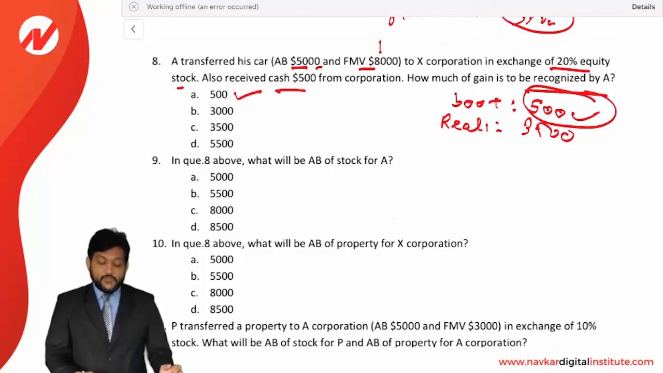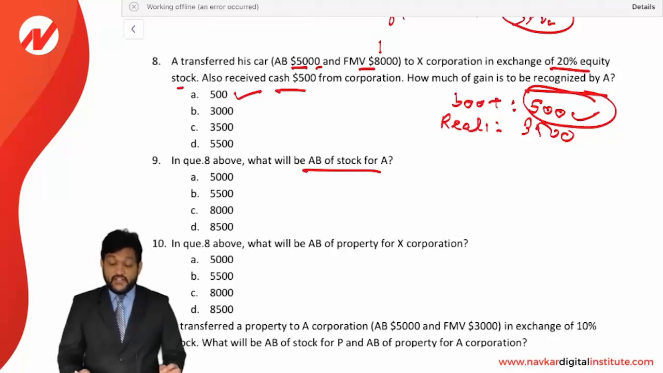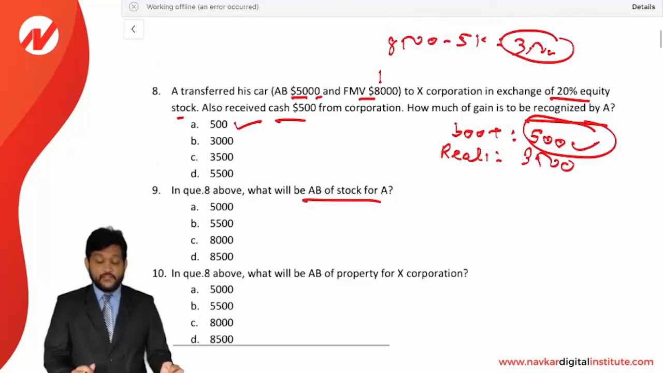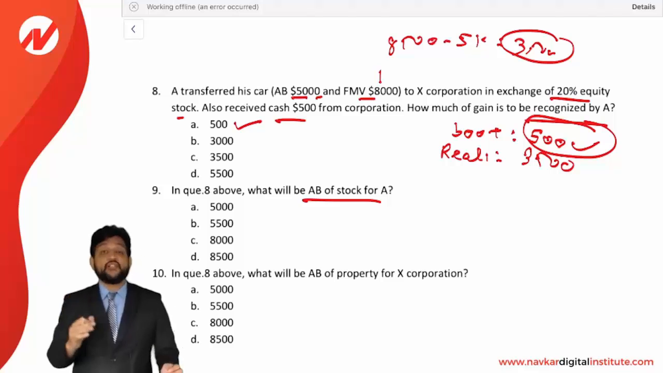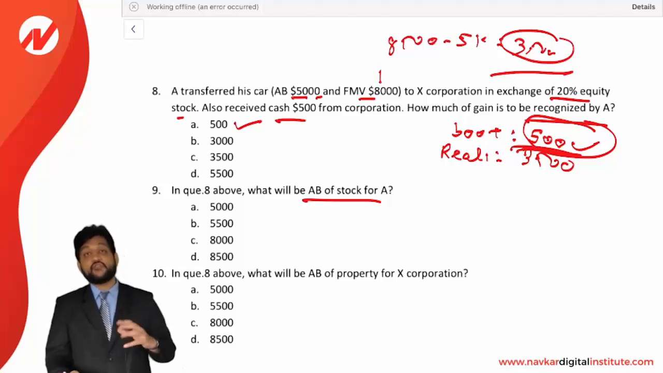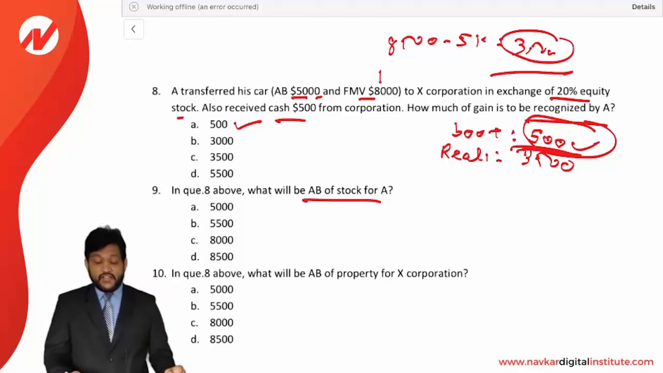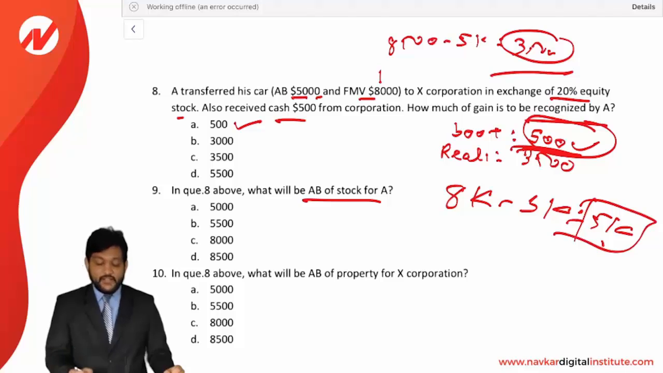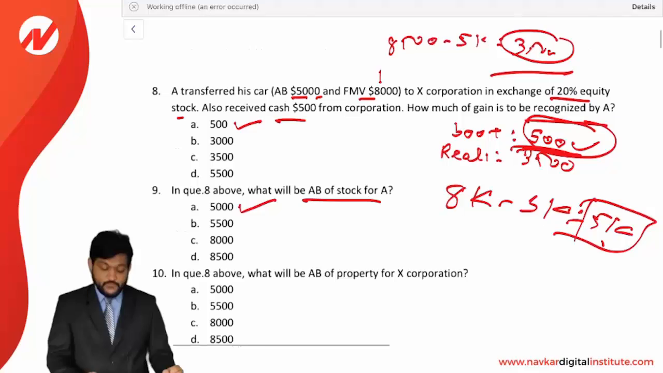Okay, in question 8 above, what will be AB of the stock for A? Adjusted basis of the stock for A. Friends, adjusted basis, what is the formula? The formula is very simple. FMV less gain deferred. Total gain is 3,500, out of which you are recognizing 500 only. So 3,000 of gain has been deferred. So what will be your adjusted basis? 8,000 minus 3,000 is equal to 5,000. The 5,000 will be adjusted basis of stock for Mr. A. Answer is A, 5,000.